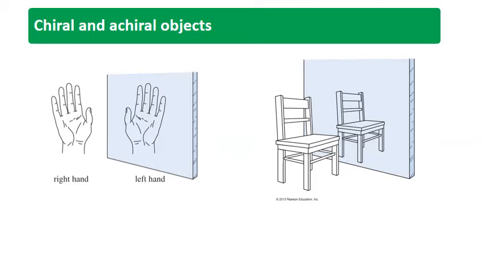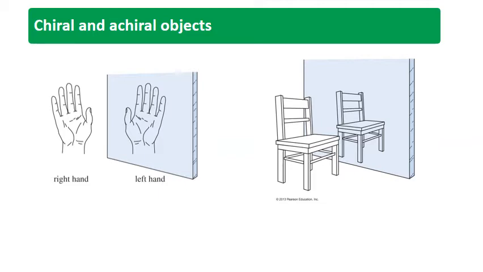Our right hand and our left hand do not have any plane of symmetry, so they are non-superimposable mirror images. These types of objects are chiral. Any molecule or object is said to be chiral if it does not have a plane of symmetry. If there is no plane of symmetry, it is non-superimposable on its mirror image. The best example I showed you is the right hand and the left hand.